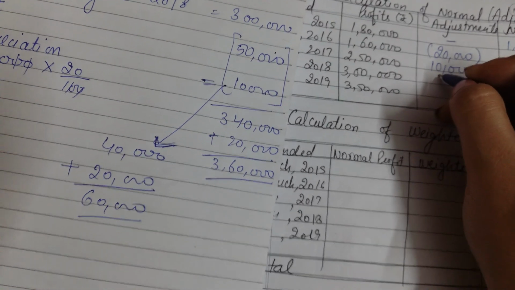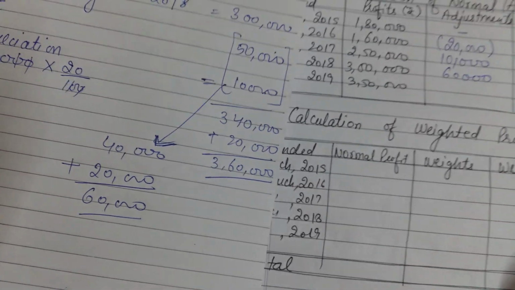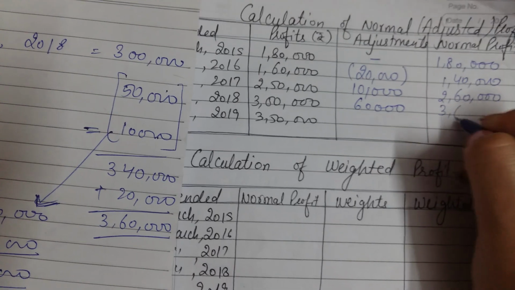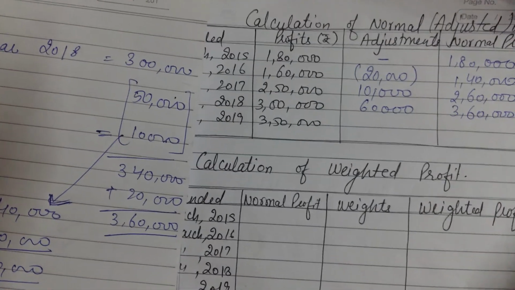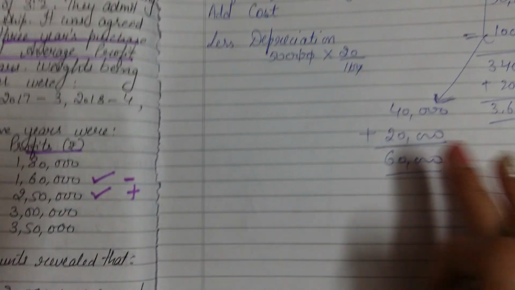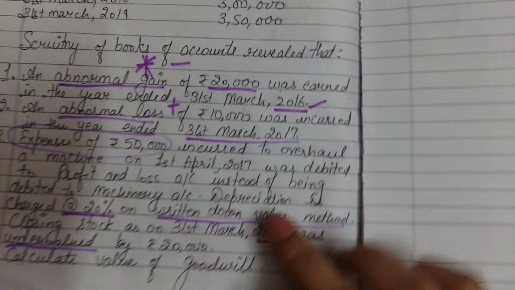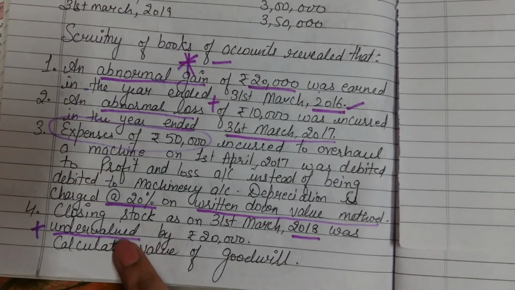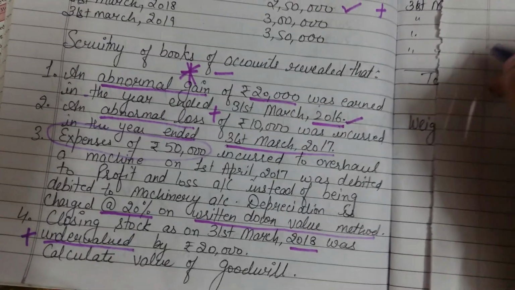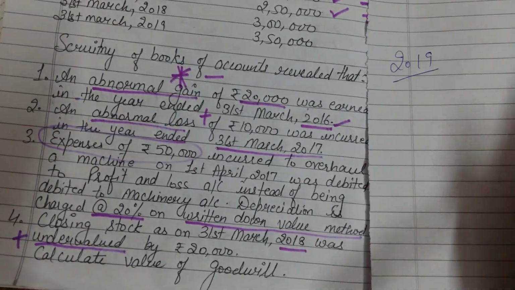Clear? So here you have to adjust 60,000. 3 lakh plus 60,000, that means the amount becomes 3,60,000. Clear?